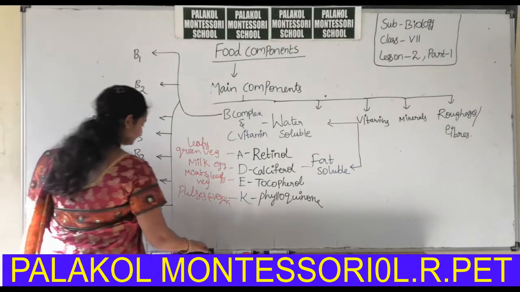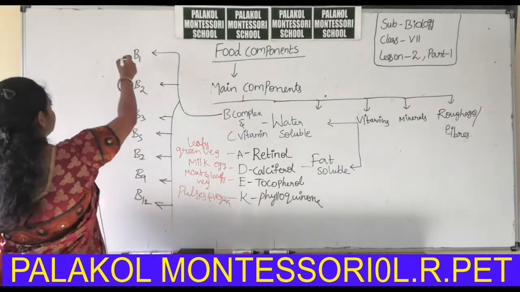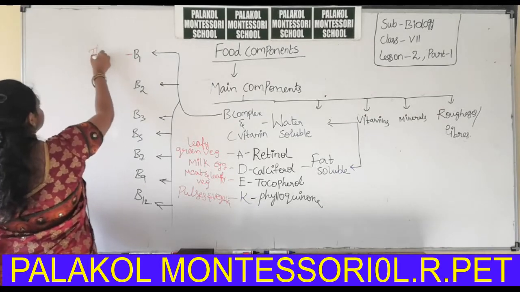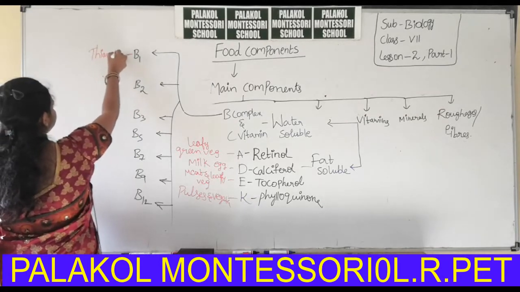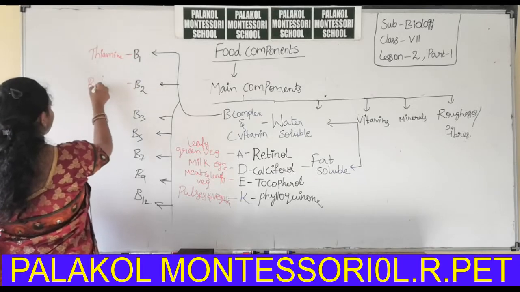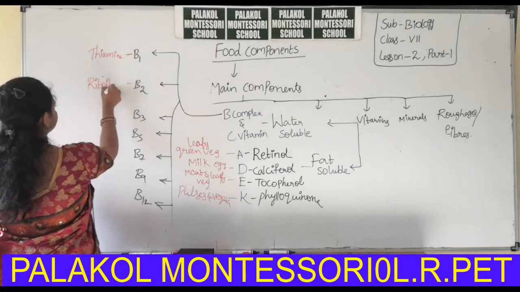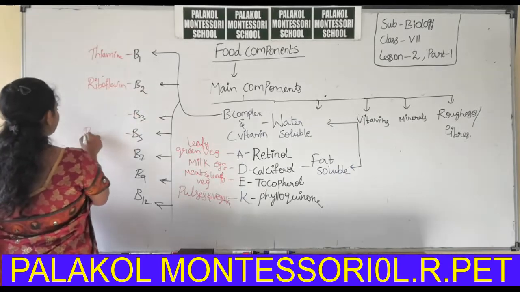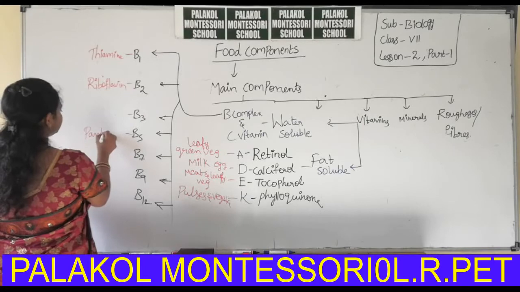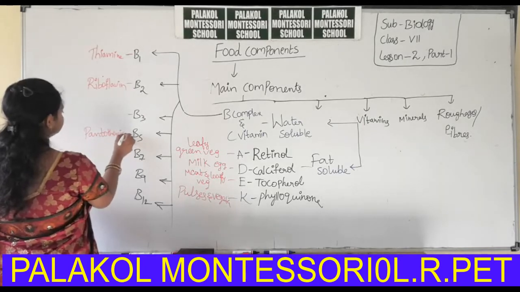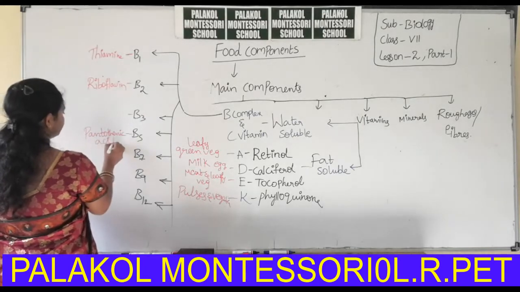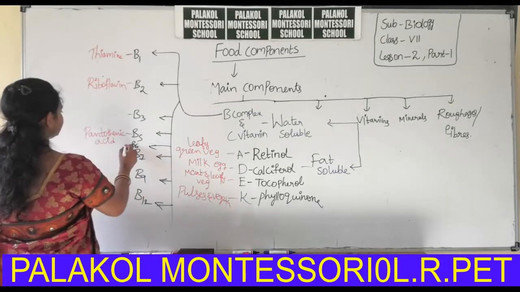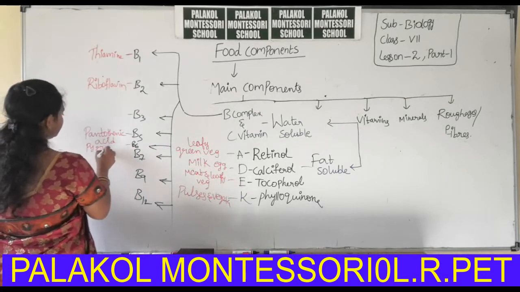Okay, then the chemical name for B1 is thiamine. B2 is riboflavin. B5 is pantothenic acid. Here another vitamin, B6, is also present. B6 is pyridoxine.